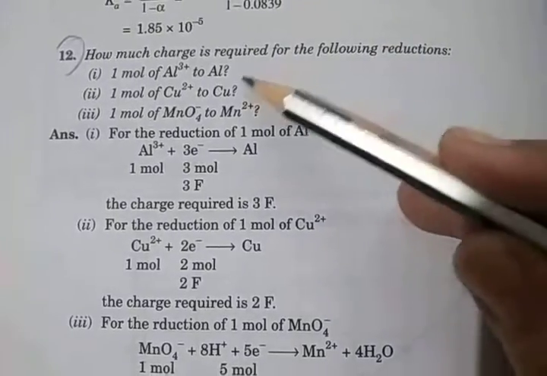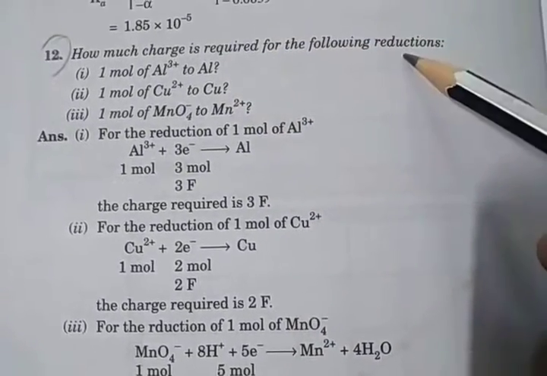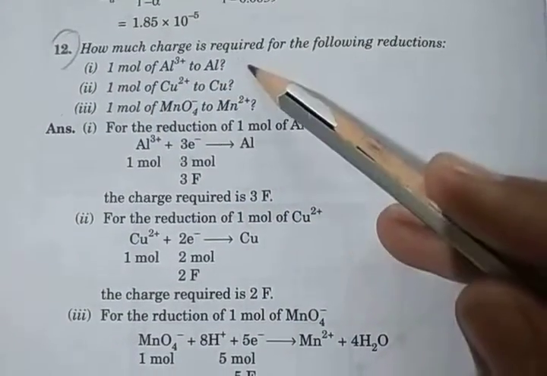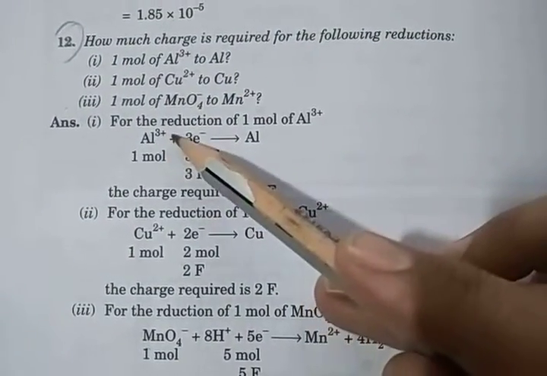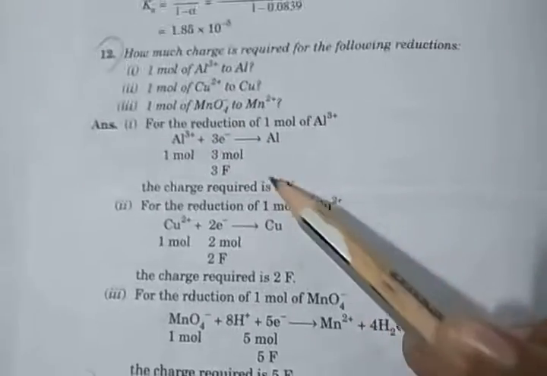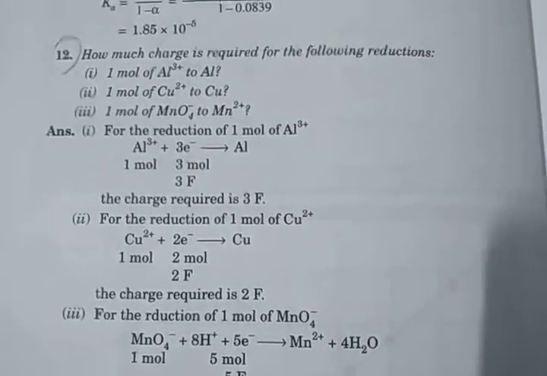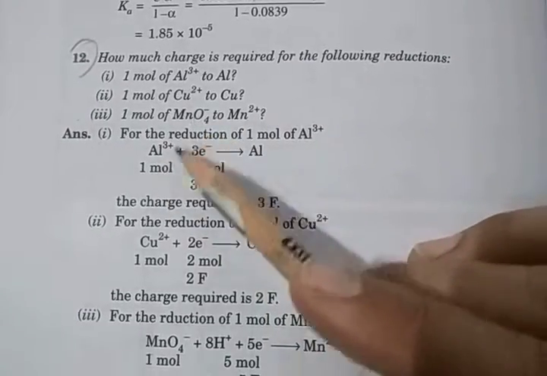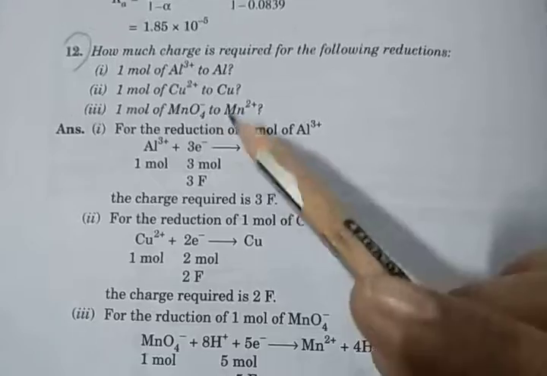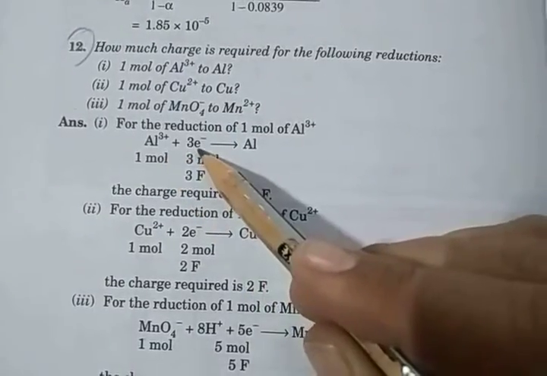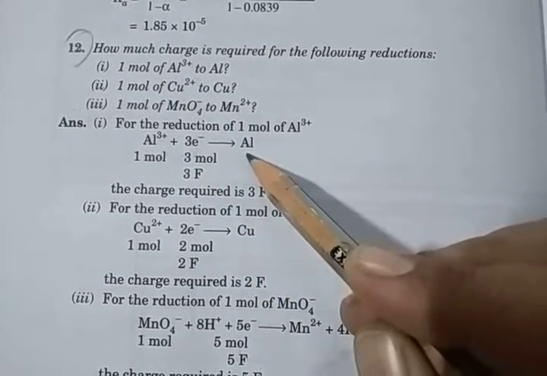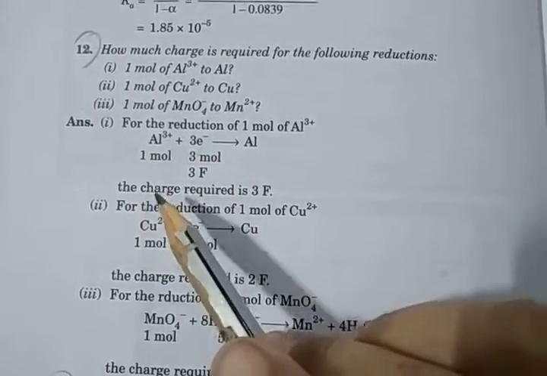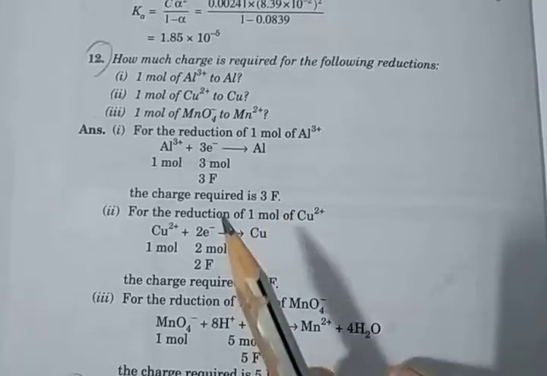Next, how much charge is required for the following reductions? First, 1 mole of Al3 plus to Al. Aluminium 3 plus gains 3 electron and then converts into aluminium. So here 3 mole, which means 3 Faraday. The charge required is 3 Faraday.